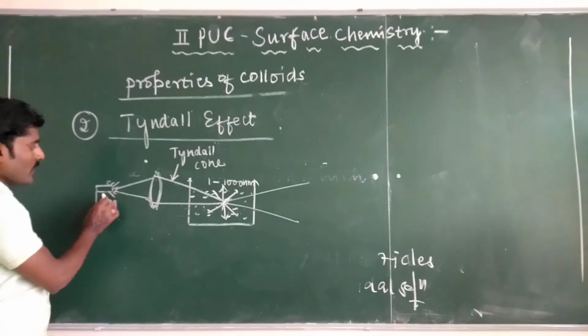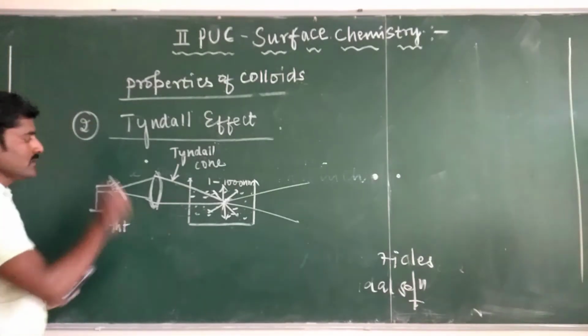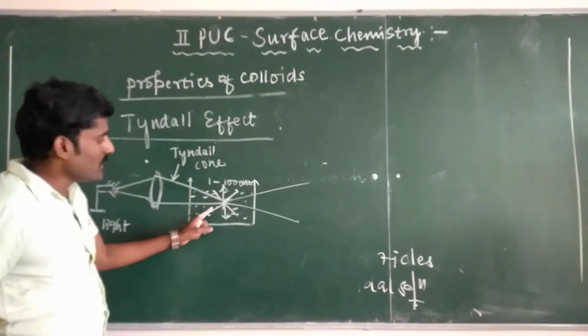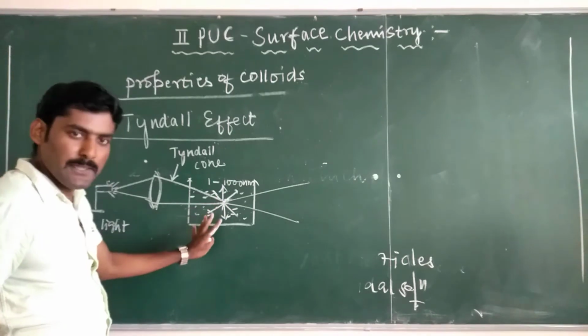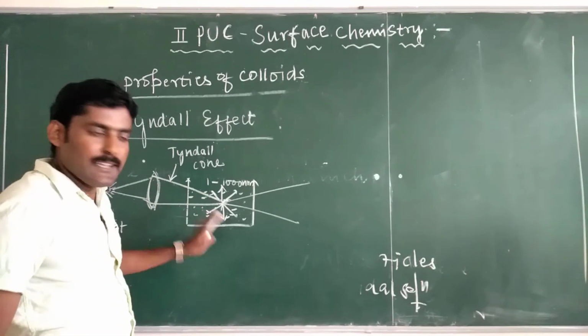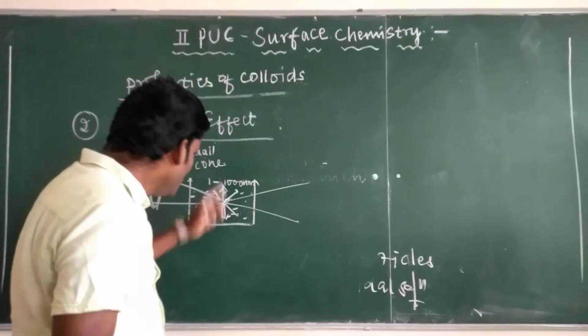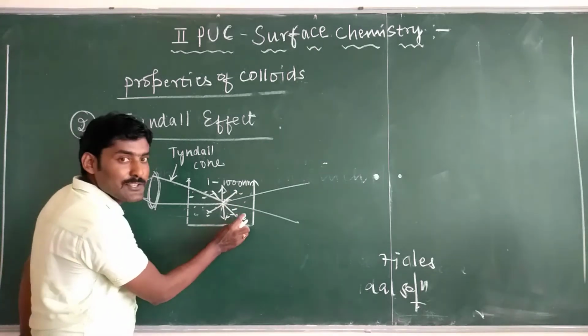So when light is allowed to pass through the colloidal solution present in the beaker, the light gets scattered due to the presence of colloidal particles in the solution.